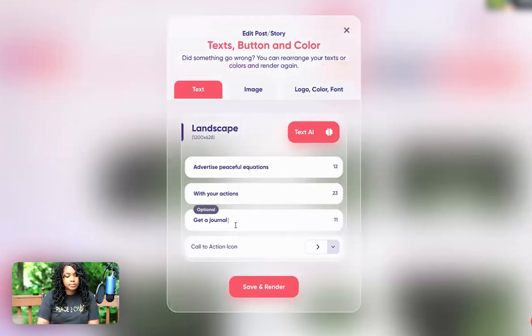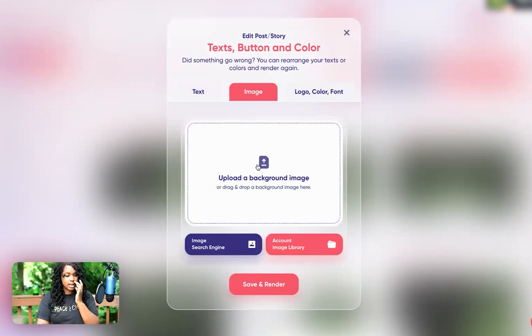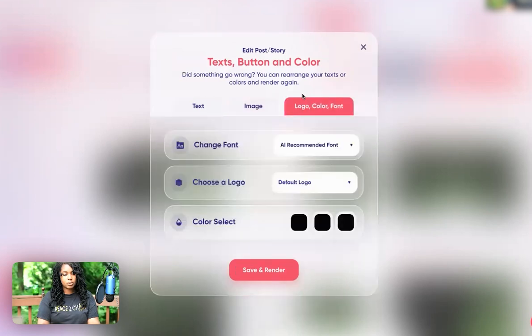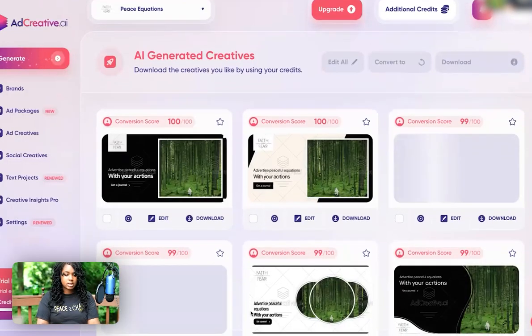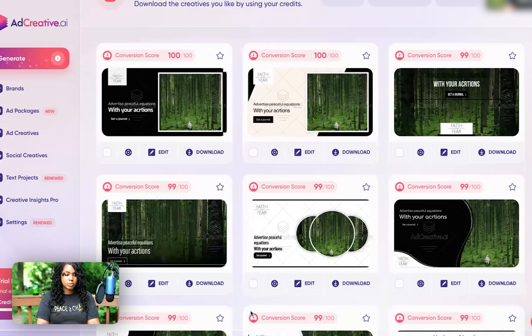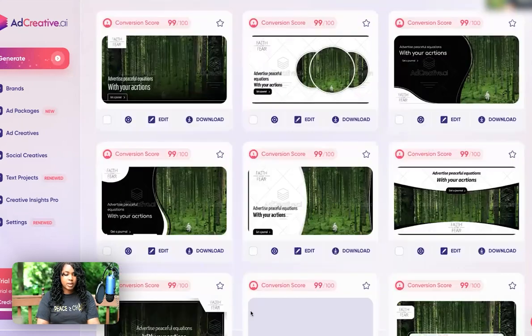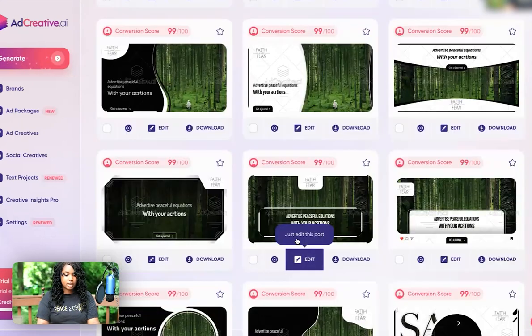Optionally, you can put in your call to action here. Mine would be, not Research Rabbit, that's another AI tool I want to go over, but it's going to be get a journal, and then save it. I can look at the images. I updated images of the different equations that I have underneath the Peace Equations logo, and then I have logos and fonts here that you can add, and then they render all these different types of ads for you. So as you can see here, this is just with me using one of their images that I uploaded.